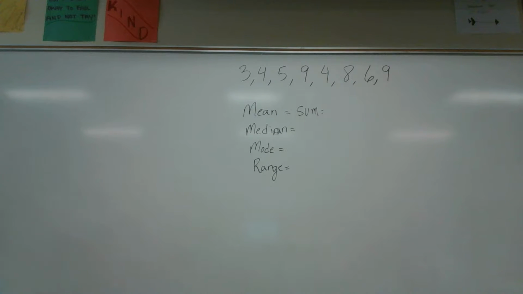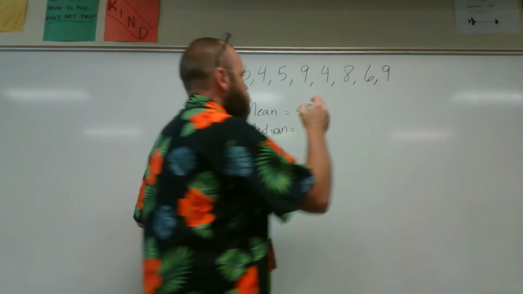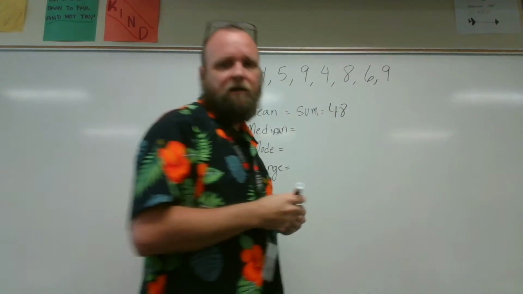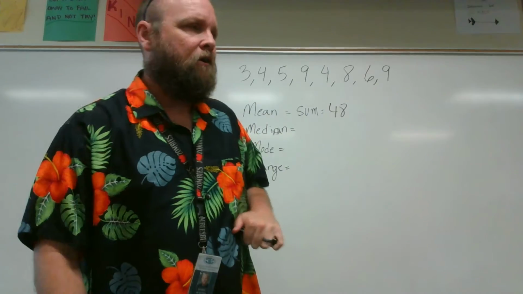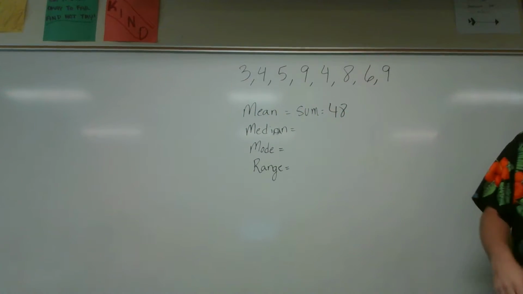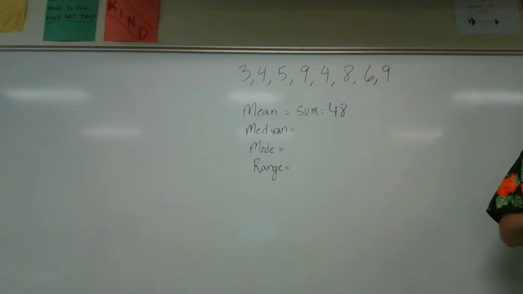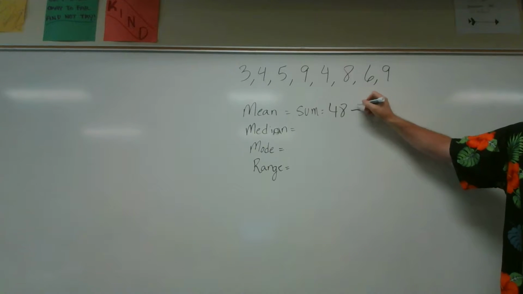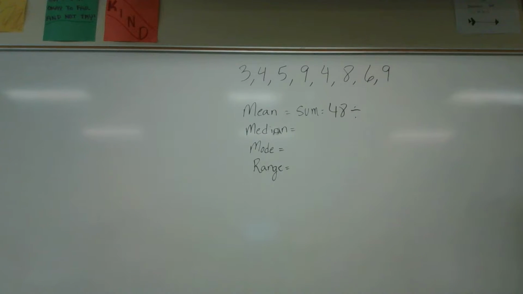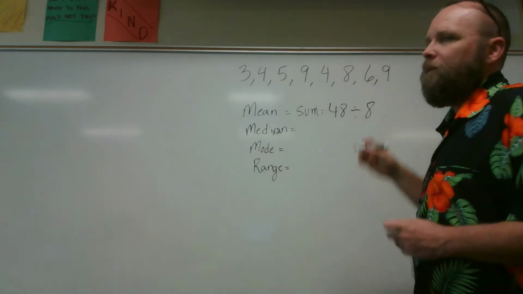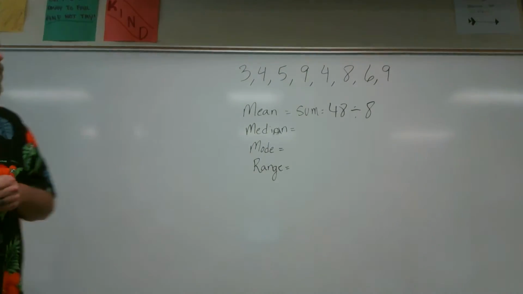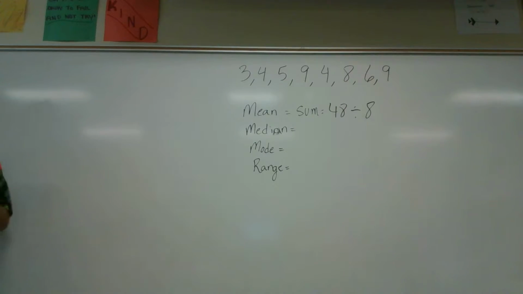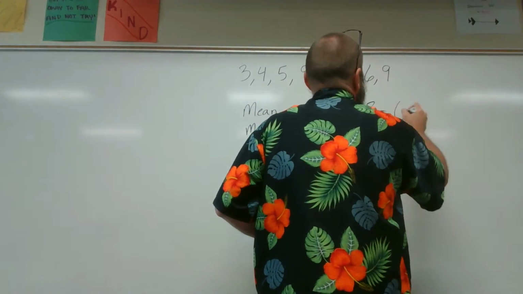It was 39 before I added the 9. So the sum is 48. After I add them together, Hira, what is my next step? After I find the sum, then what do I do? Divided by what? Divided by 8. Why 8? Because I have 8 pieces of data. And Hira, what is 48 divided by 8? 6. My mean is 6.